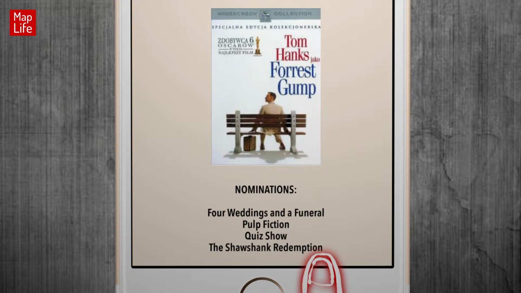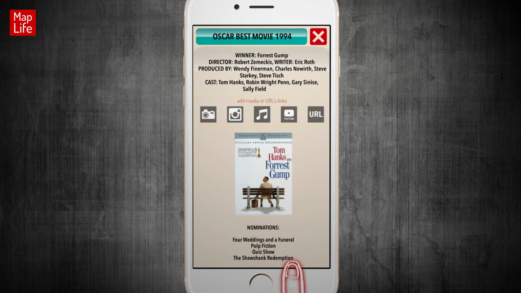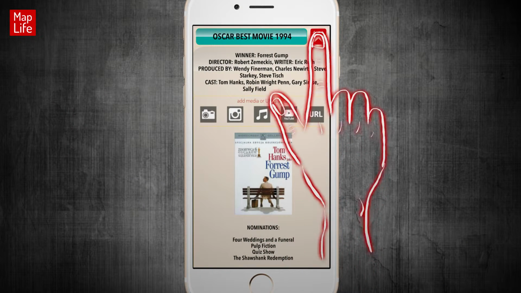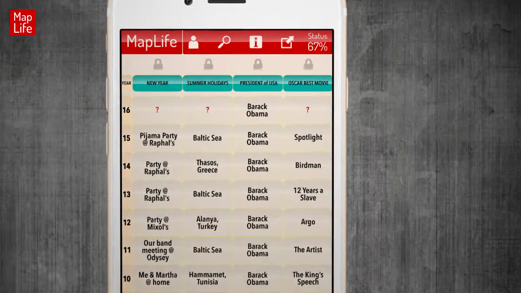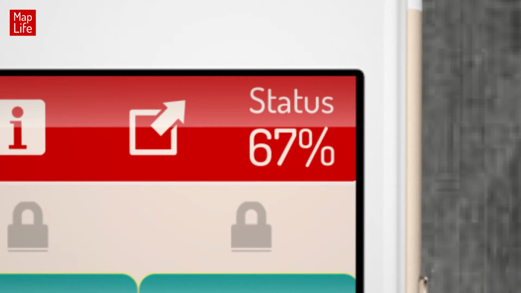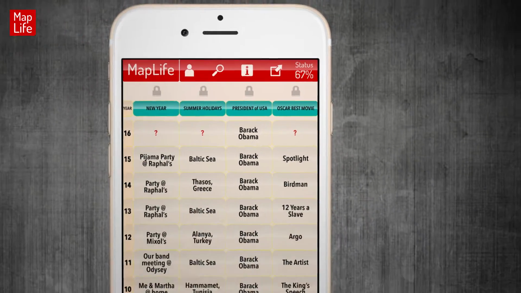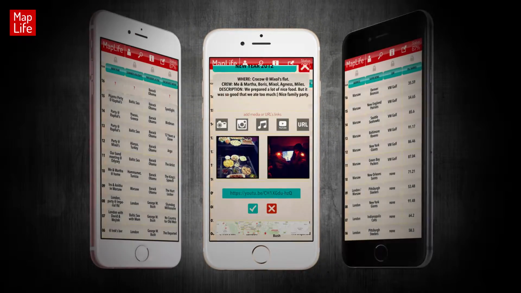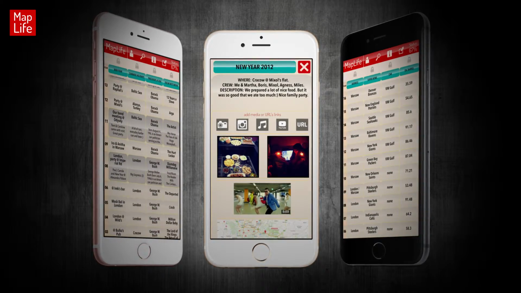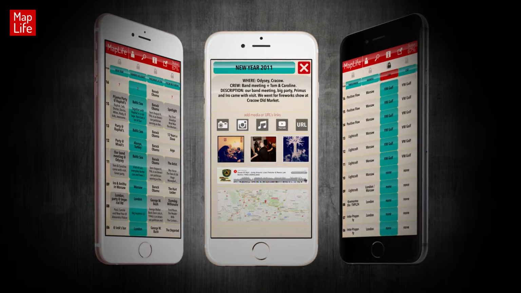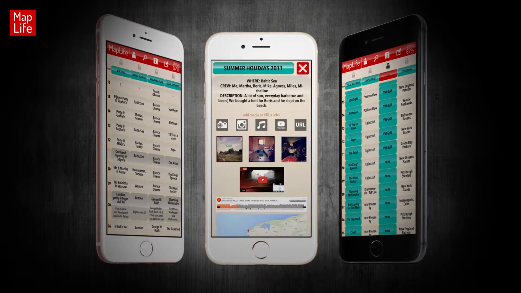This is the history. I can close the detailed view by pressing the Close button and return to the general view. In the upper corner of the application I can see the progress of my MapLife. When you start, it will be 0%. I have 67% so far, but the fun continues. I'm searching my memory and trying to recall other events. I'm browsing my photo libraries and checking the creation dates. I compare different categories and analyze.